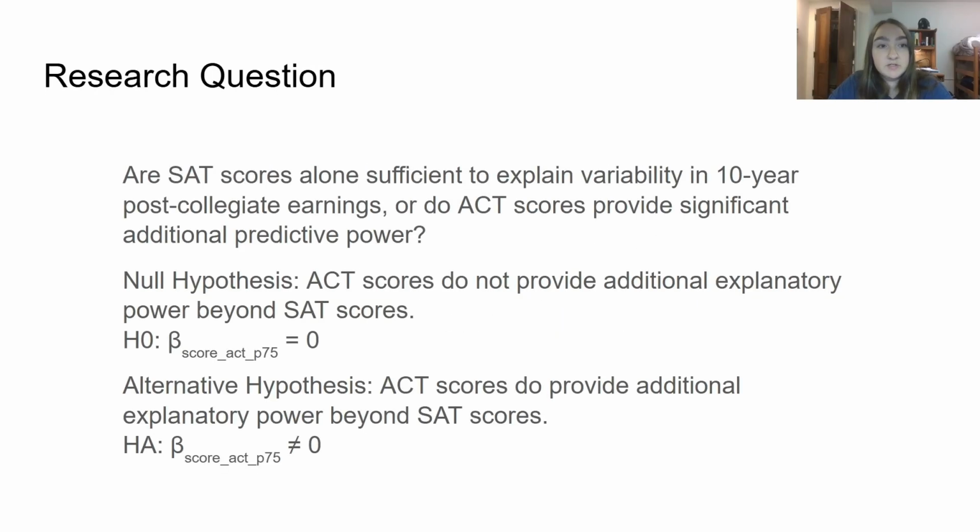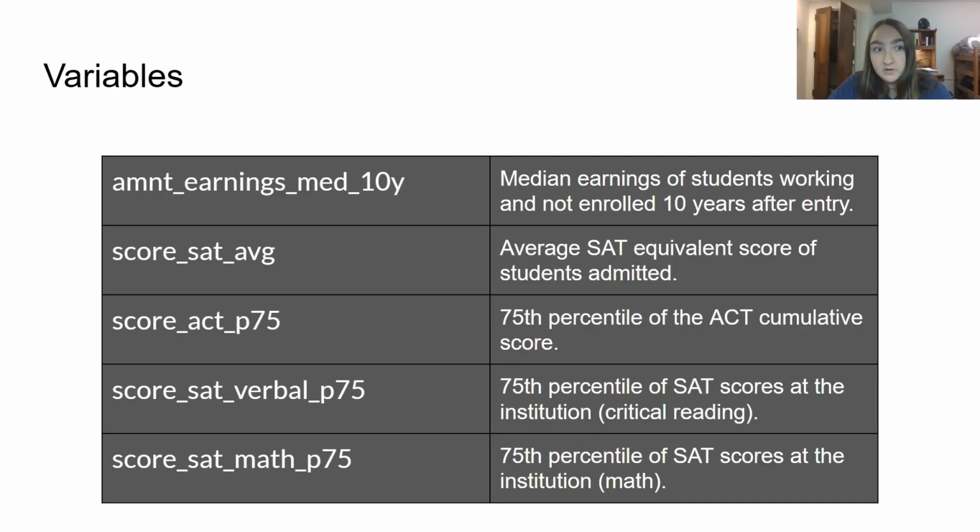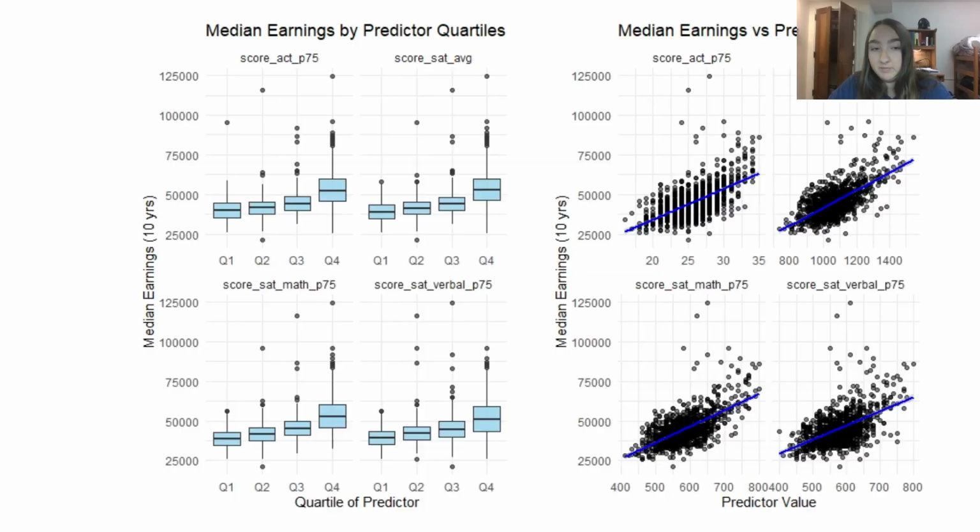So for my research question, I asked, are SAT scores alone sufficient to explain variability in 10-year post-collegiate earnings, or do ACT scores provide significant additional predictive power? These are my variables: average SAT, 75th percentile ACT, 75th percentile verbal SAT, and 75th percentile math SAT.